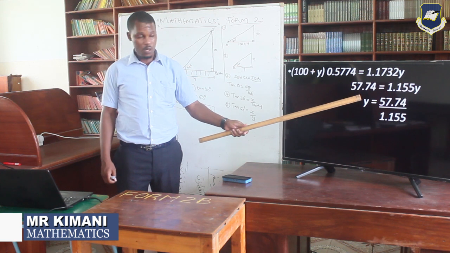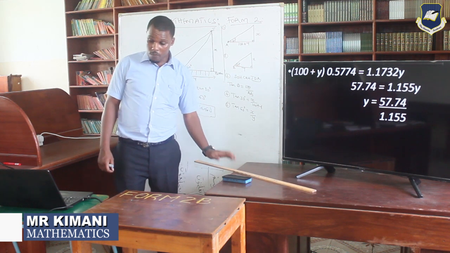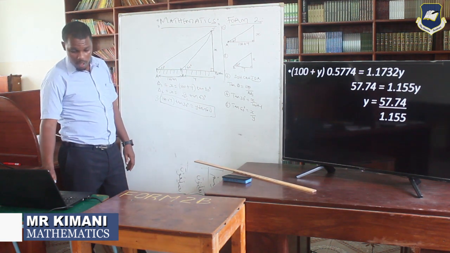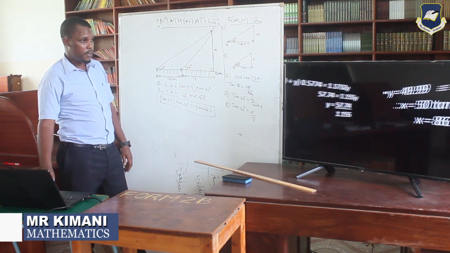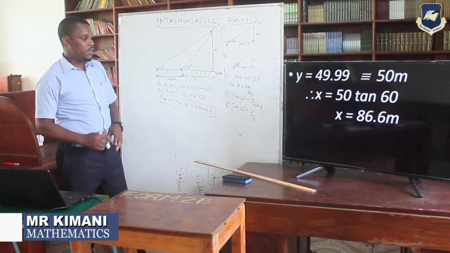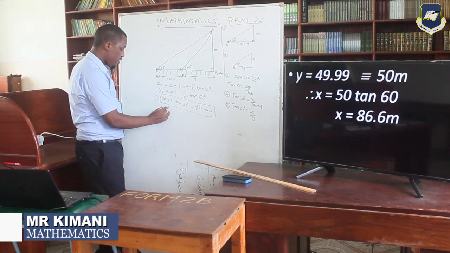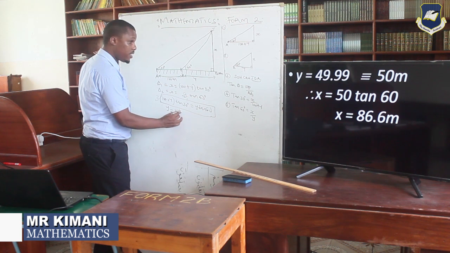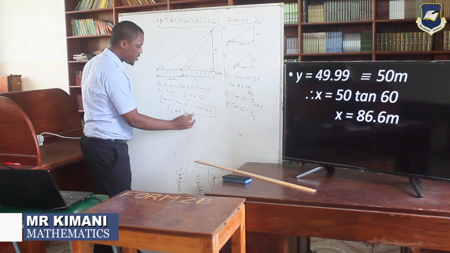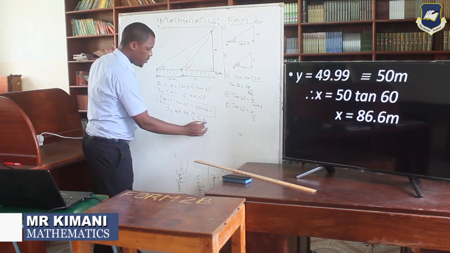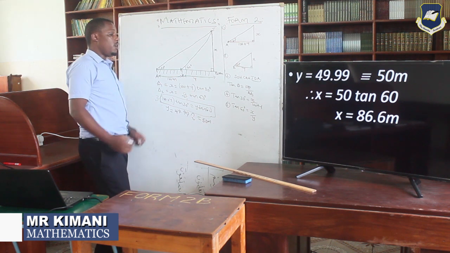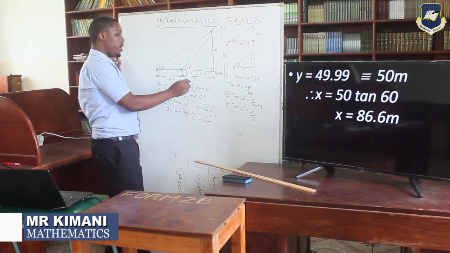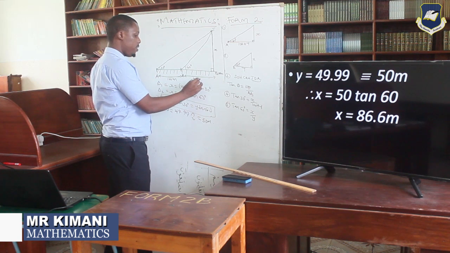So if you solve that, you're going to remain with y equal to 49.99, which is approximately equal to 50. So now you have the value of y, and your y here is going to be 50.